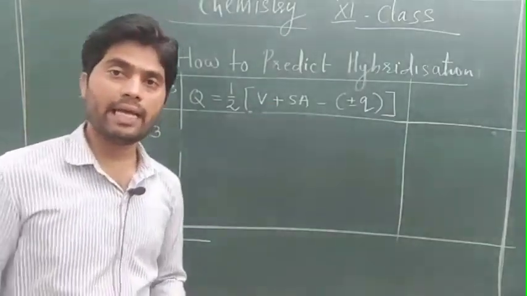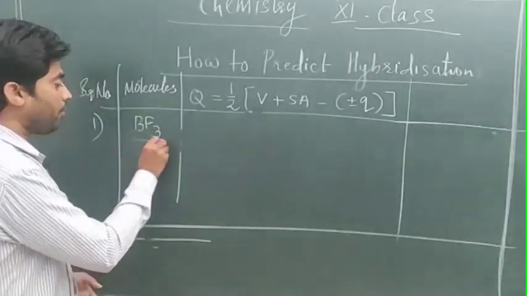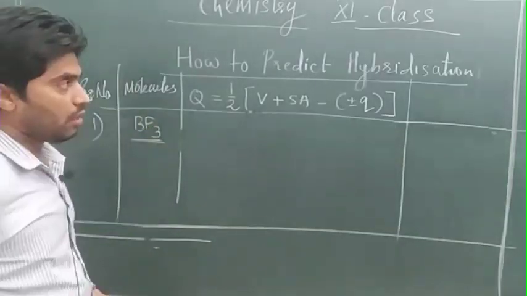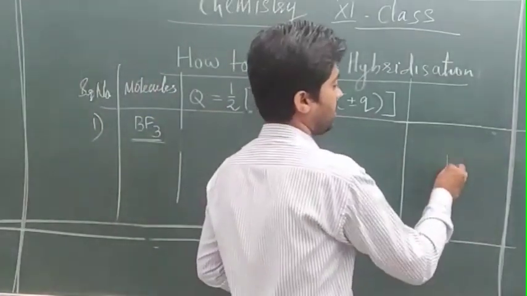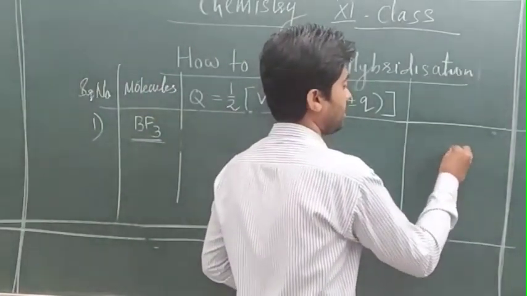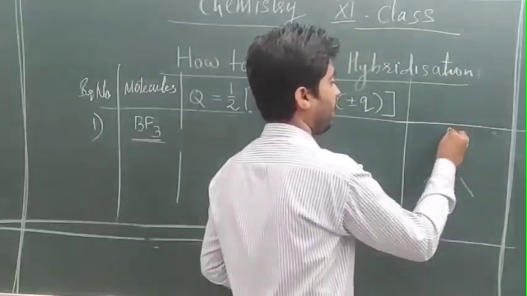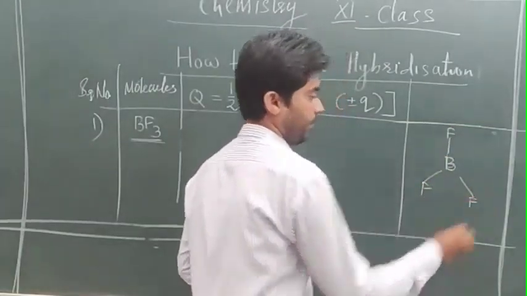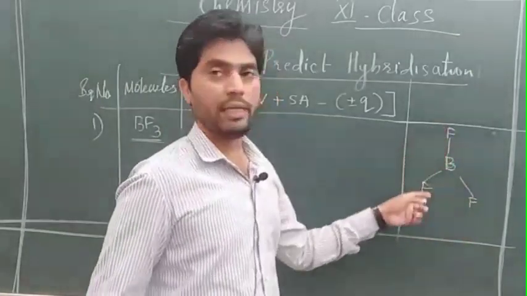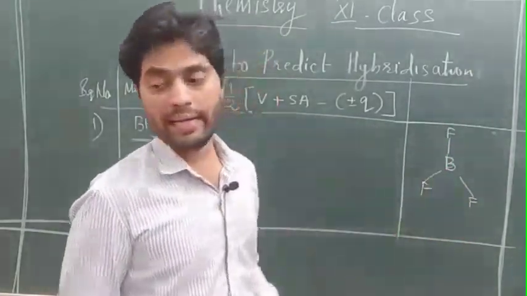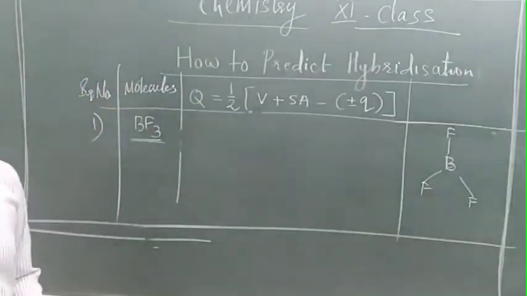First of all, we take an example of boron trifluoride. First we see the structure. This is boron trifluoride. Fluorine atoms are three monovalent atoms, and boron is the central atom.